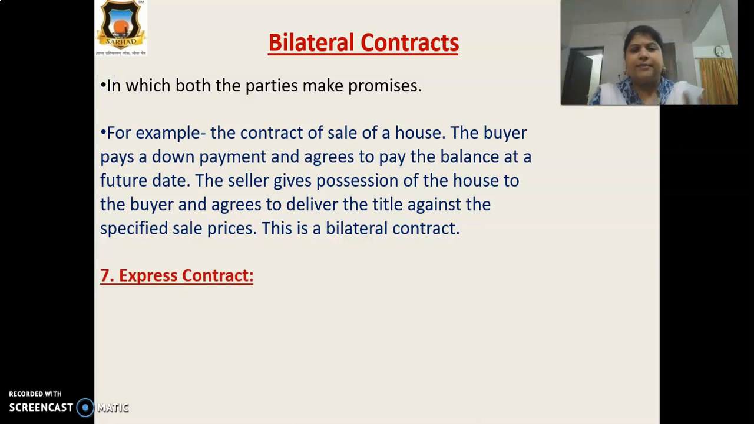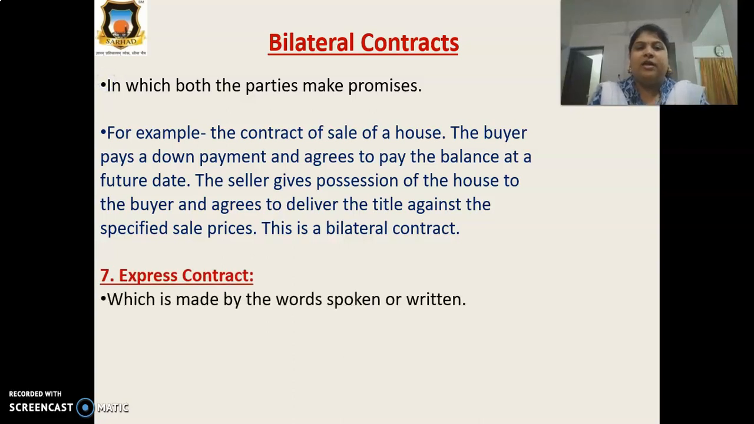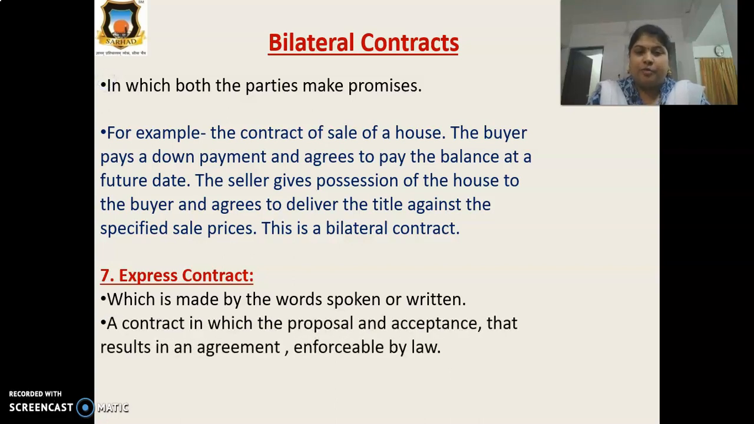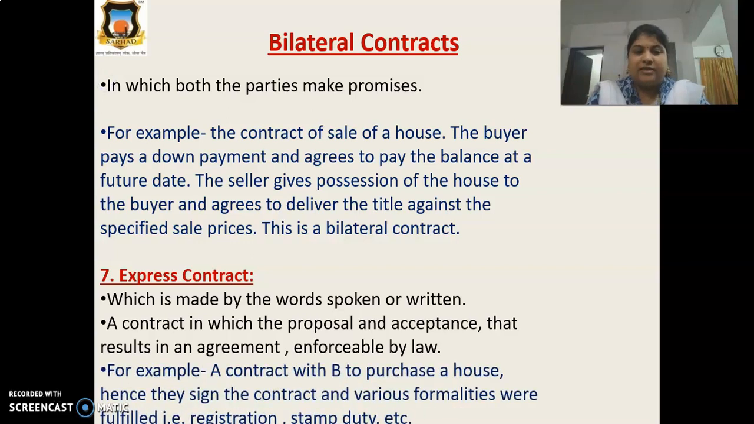The seventh one is express contract. Here the word is very simple, express. It is made by words, spoken or written. A contract in which the proposal and the acceptance are expressed in words, written or spoken. For example, Mr. A contracts with Mr. B to purchase a house. They sign the contract, and various formalities are fulfilled, for example registration, stamp duty, etc. In an express contract, they express that I want to purchase your house and I want to sell my house. It means both parties are very clear about it and they are doing their registration and